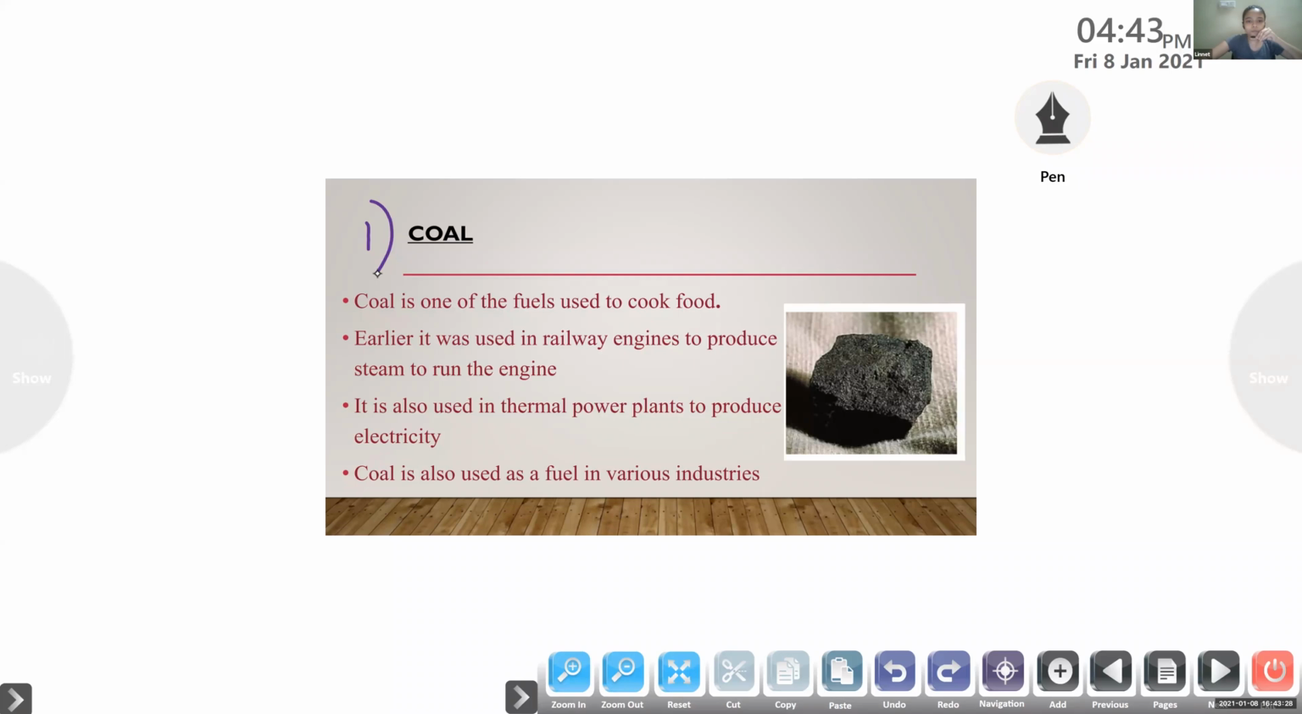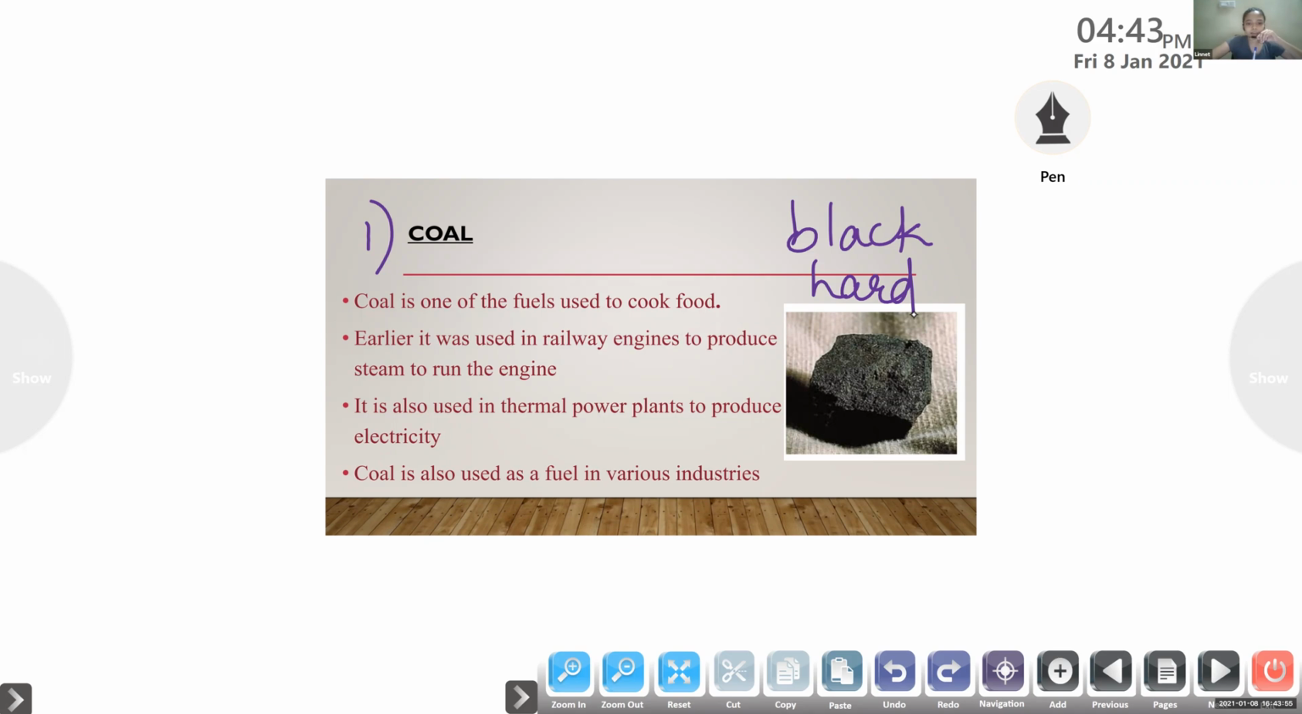Coal is one of the fuels that is used to cook food. It is black in color. Look at this image. It is black in color and very hard. Okay, read the next point.